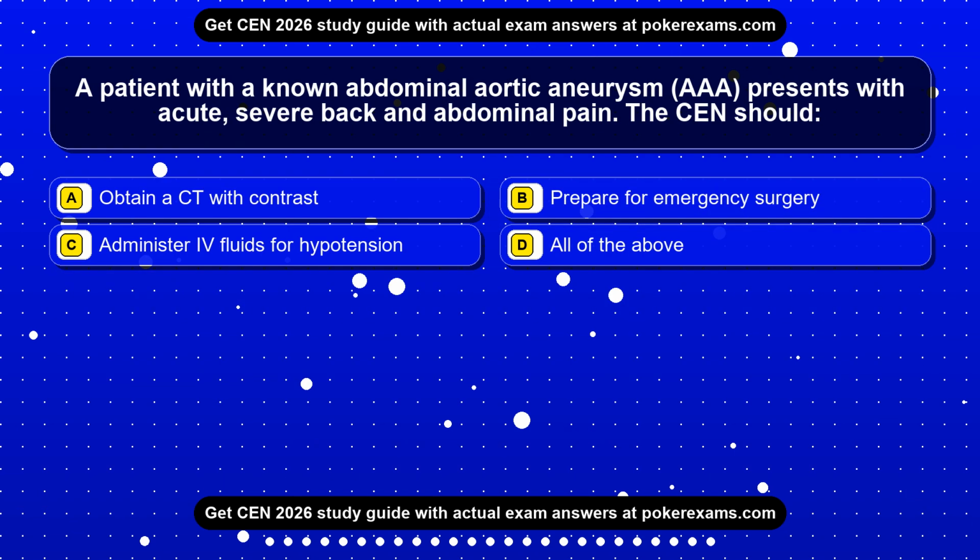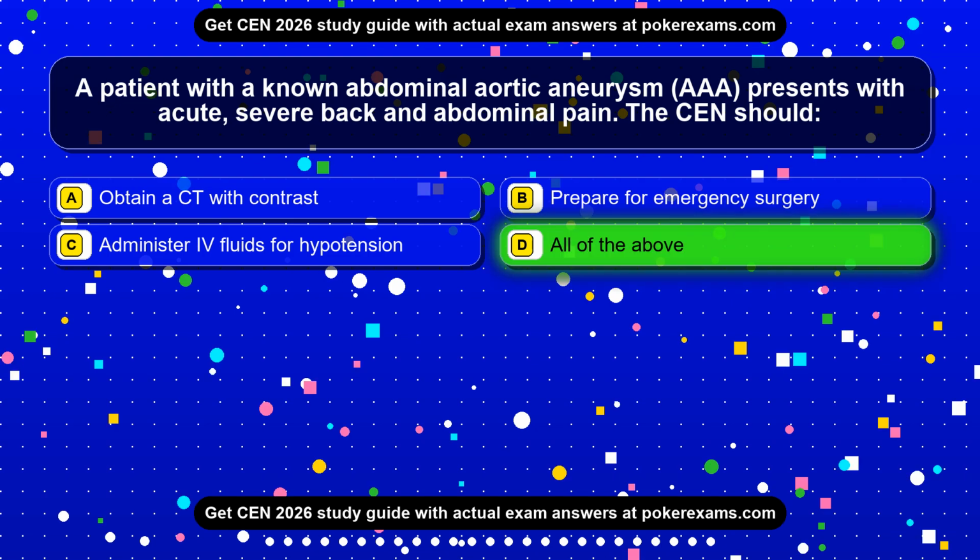Question 2. A patient with a known abdominal aortic aneurysm, AAA, presents with acute, severe back and abdominal pain. The CEN should: Option A, obtain a CT with contrast. Option B, prepare for emergency surgery. Option C, administer IV fluids for hypotension. Option D, all of the above. The correct answer is option D, all of the above.